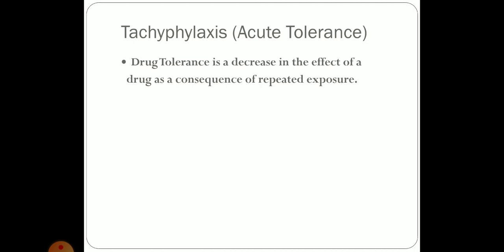This is the first mechanism. The second one is slow dissociation of the drug from the receptor, so the next dose cannot activate the receptors which are already blocked, and some unidentified adaptive changes occur in the tissue. So that is about tachyphylaxis or acute tolerance.